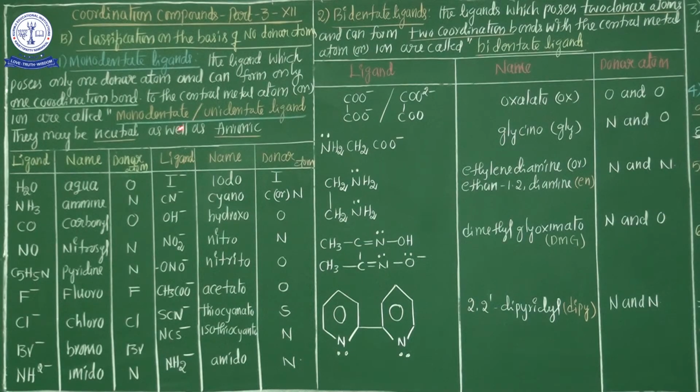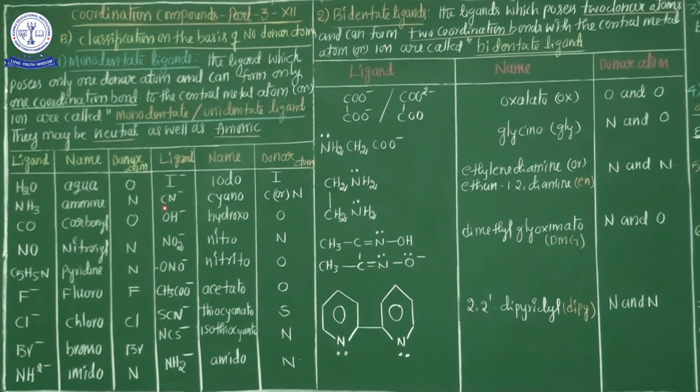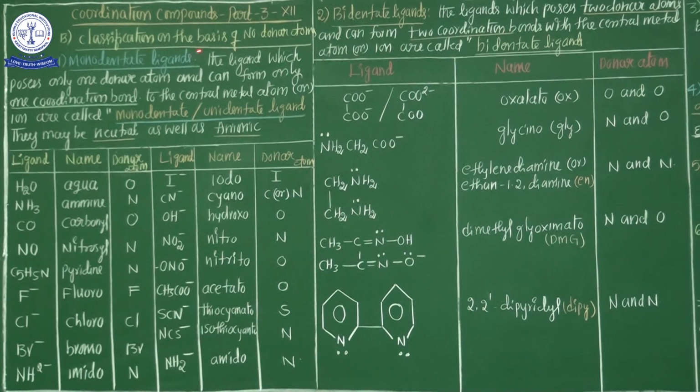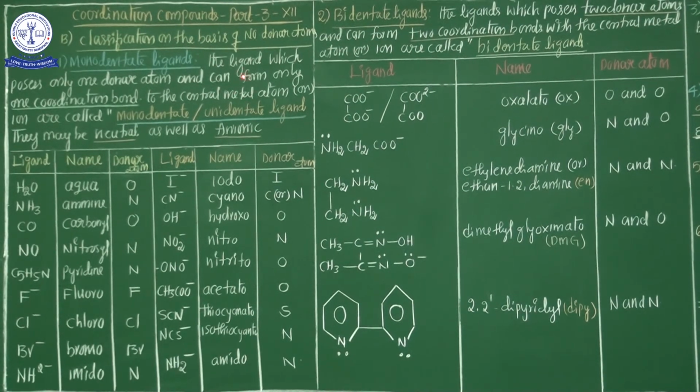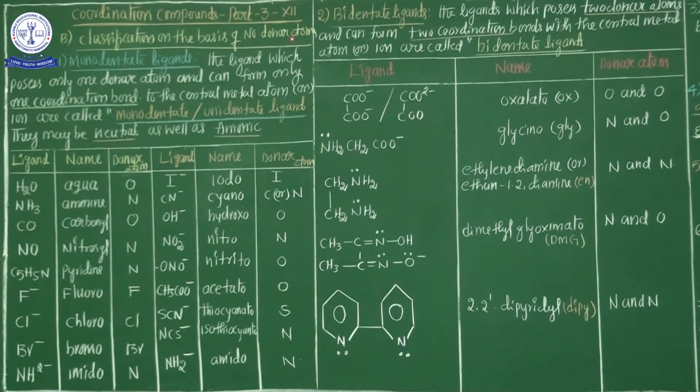www.kurinjischoolnkl.in. Good morning students. In this session we are going to discuss the second classification of ligands. Already in my previous session I completed the first classification of the ligand based on the charges. So in this session we are going to discuss the second classification of the ligand, that is classification on the basis of number of donor atoms.